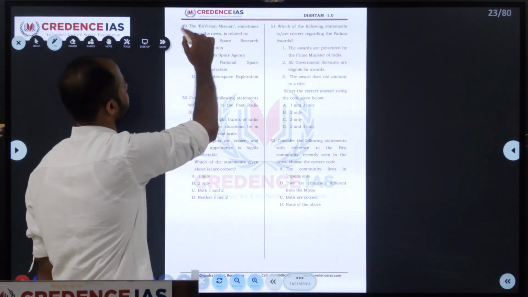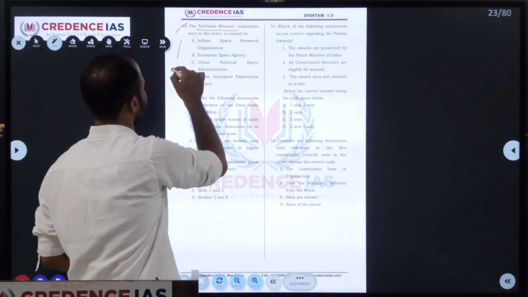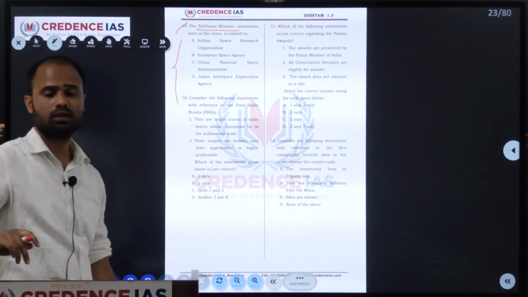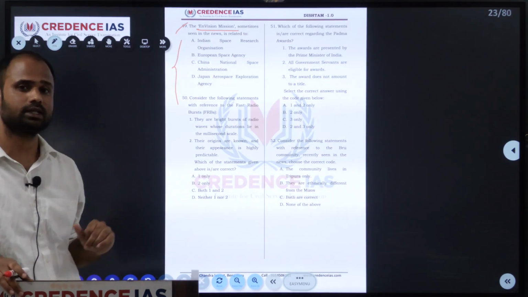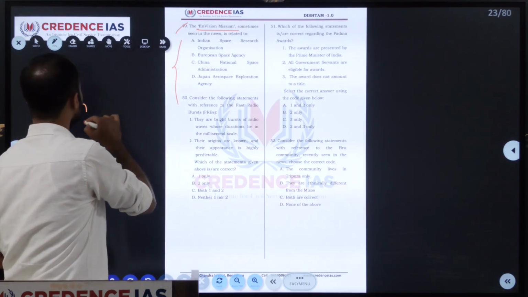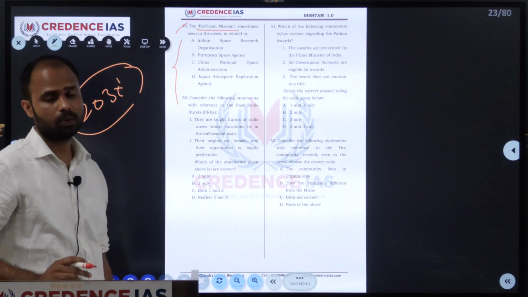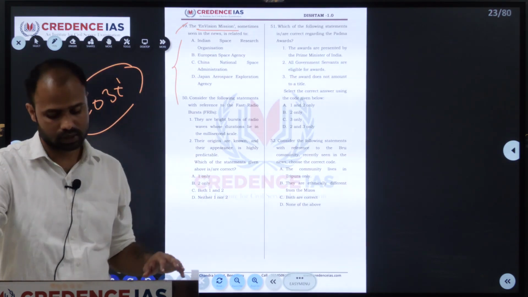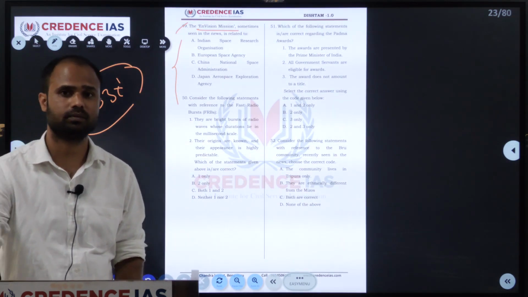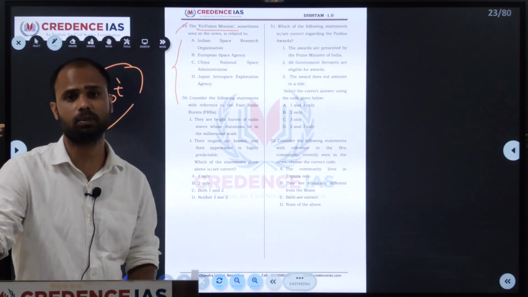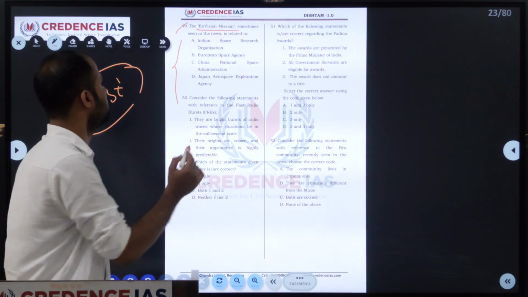So next one, 49th. The EnVision mission, sometimes seen in the news, is related to which space organization? The EnVision mission is planned by the European Space Agency with the help of NASA, and is going to be launched in 2030. The purpose of this EnVision mission is to study the planet's atmosphere and surface, and also to trace the gases present on that planet. So it is developed by the European Space Agency.